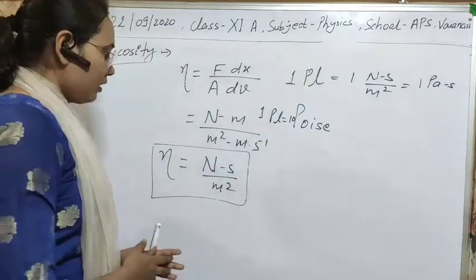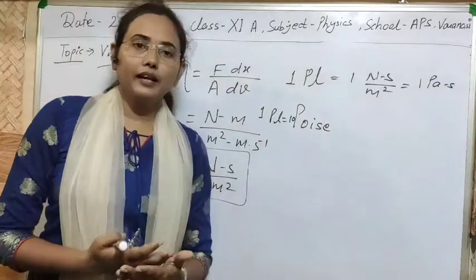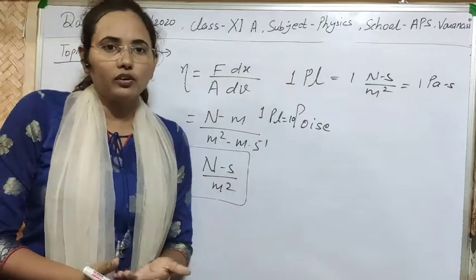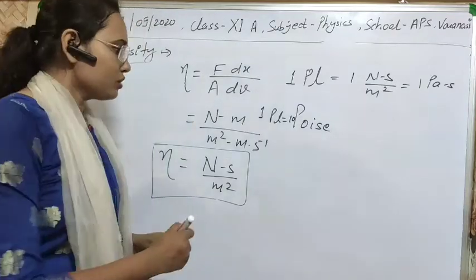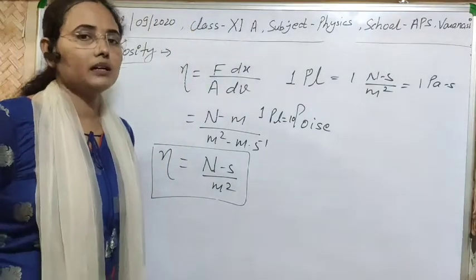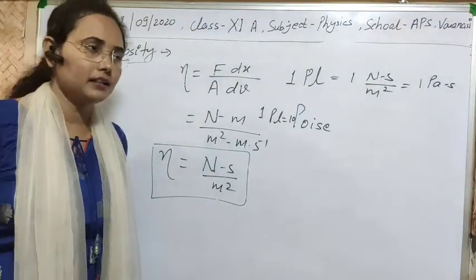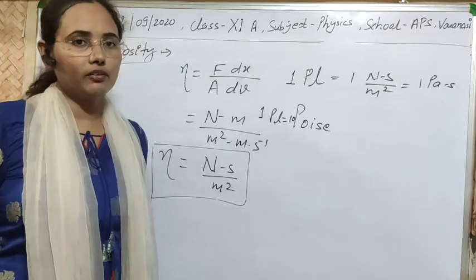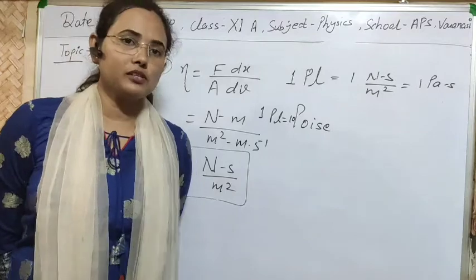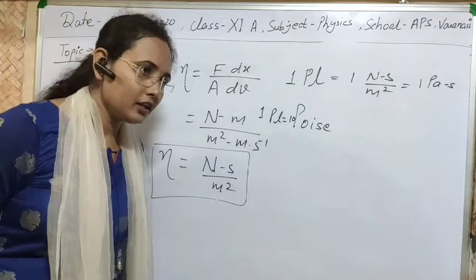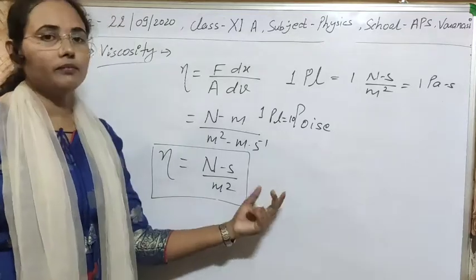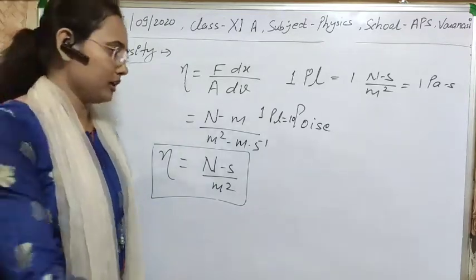We can also find out the relative viscosity. If there are two liquids, we can easily find the relative viscosity between them. Relative viscosity can be defined in the same way as we define relative density. Relative density is defined as the density of a substance to the density of water. Similarly, relative viscosity is defined as the viscosity of the given liquid to the viscosity of water.